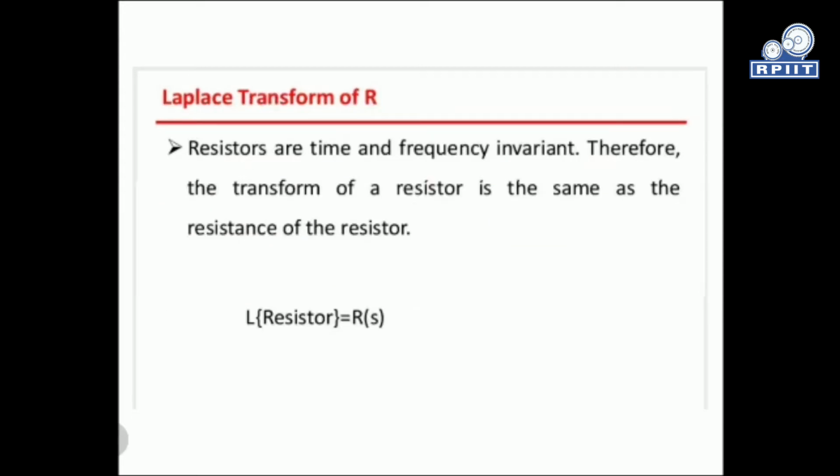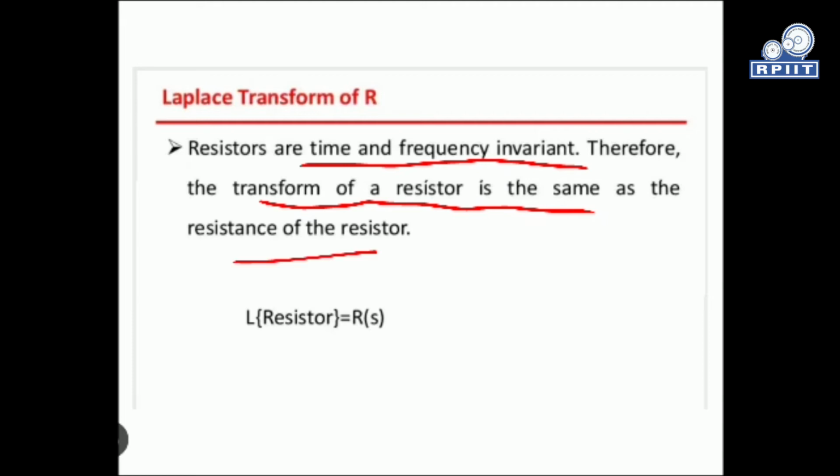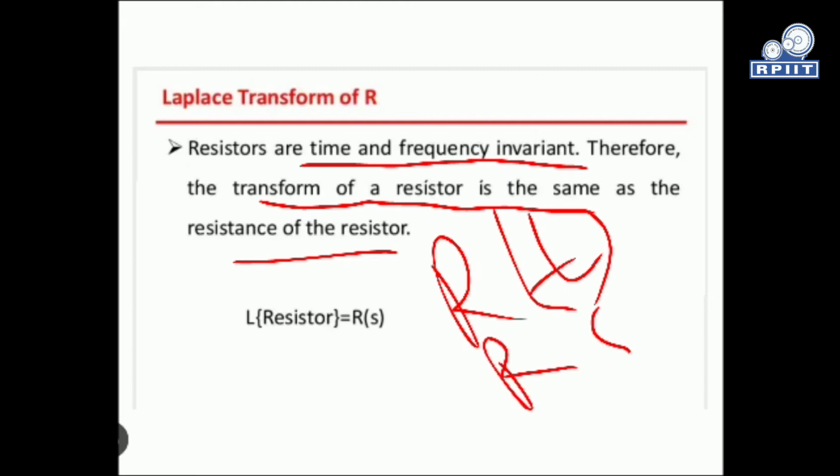For a resistor, we consider resistors to be time and frequency invariant. The resistor's value does not depend on time or frequency. Therefore the transform of a resistor is the same as the resistance of the resistor. If the value is R(t), then directly we can write R(s). The resistance is a function of time, but it does not change with respect to time, so directly we can write R(s) equals R(t).